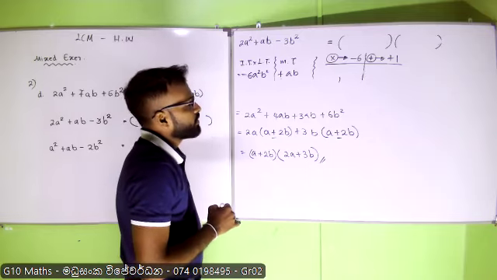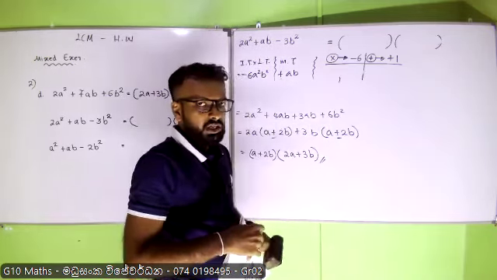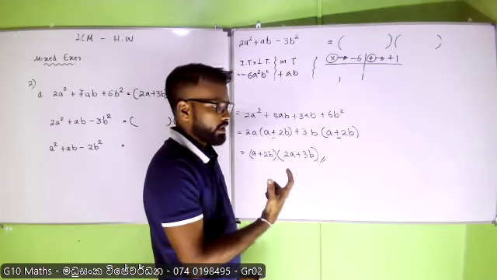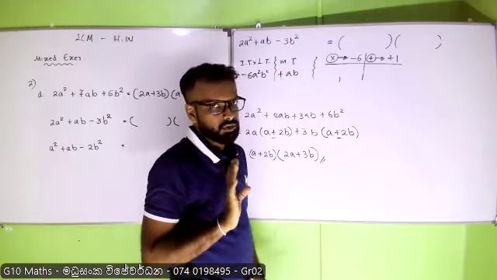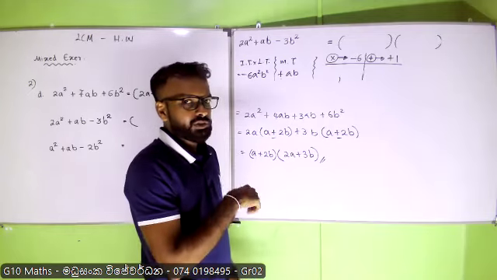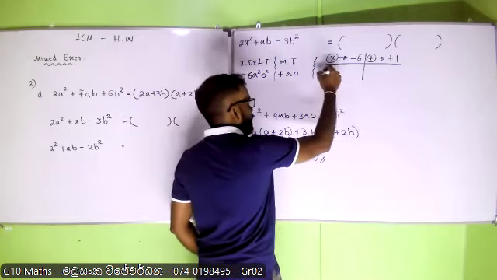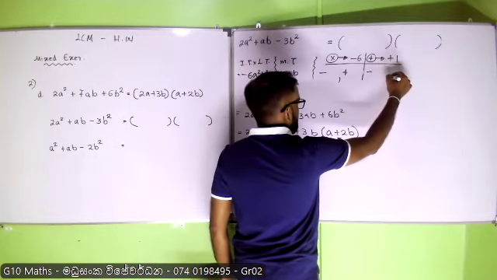By multiplying, I need to obtain a negative sign. If I want to get a negative sign by multiplying two numbers, there is only one possibility: a negative sign multiplied by a positive sign, or vice versa. So I will put negative, positive. So the same two numbers will come here as well.